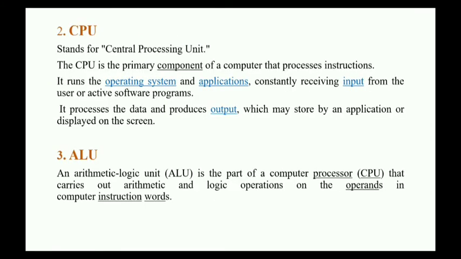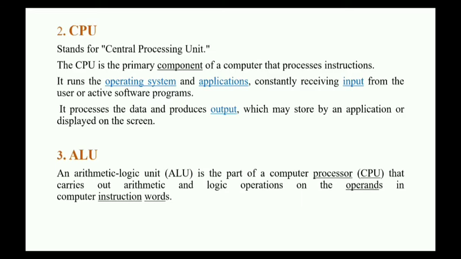Now second is CPU. The full form of CPU is Central Processing Unit. The CPU is the primary component of a computer that processes instructions. For example, calculator. We give input to the calculator like 5 plus 10 is equal to 15. So 5 and 10 is input and 15 is our output. So to process these instructions, we use the CPU. All the calculations are done in the CPU so that computer can give us the result.